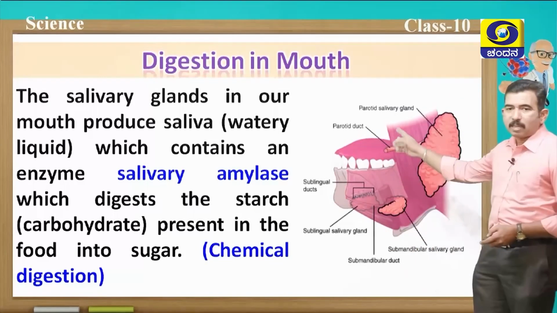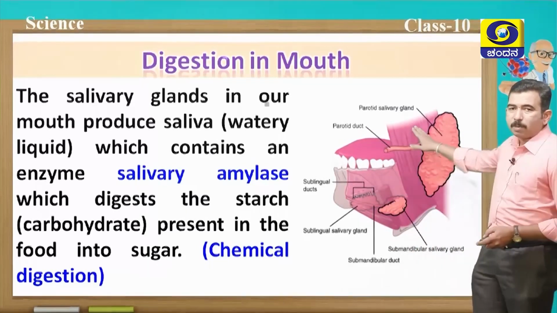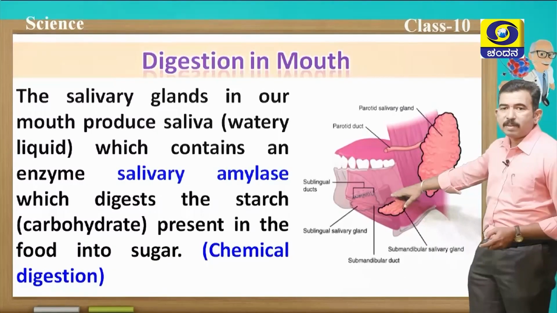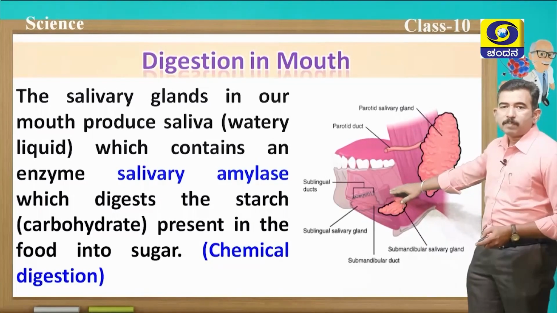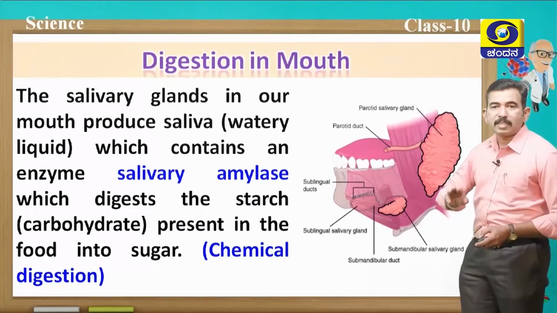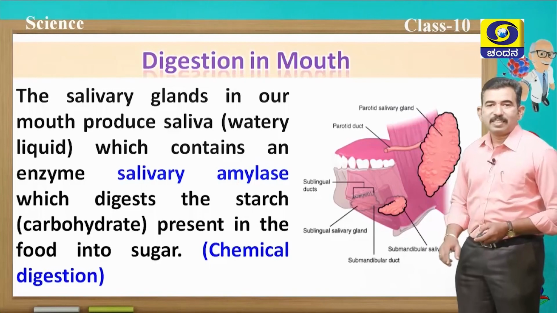And salivary glands are present just below the ear, parotid salivary glands, lingual salivary glands which are present just below the tongue, and also mandibular salivary glands which are present near the jaw. So these are the three types of salivary glands present in our mouth.